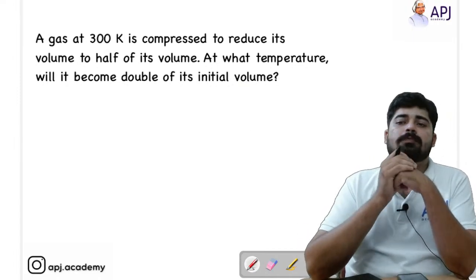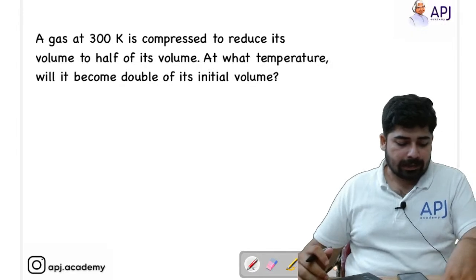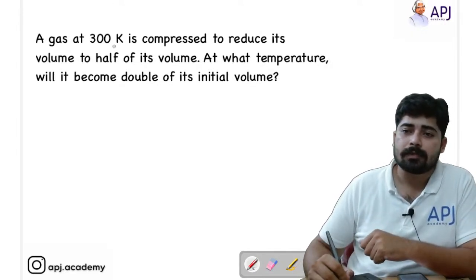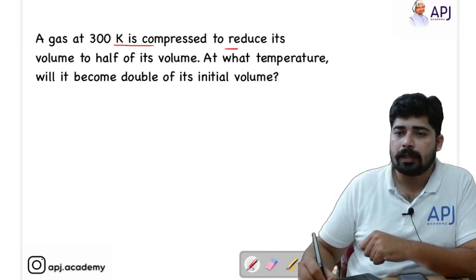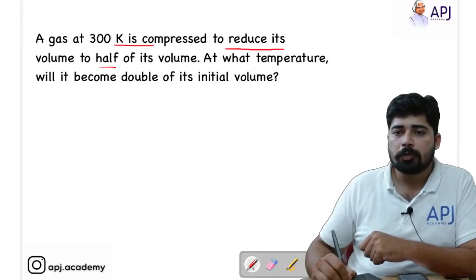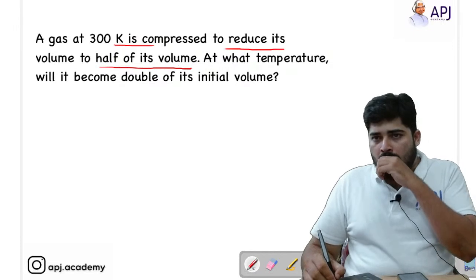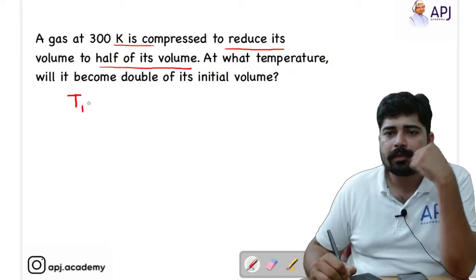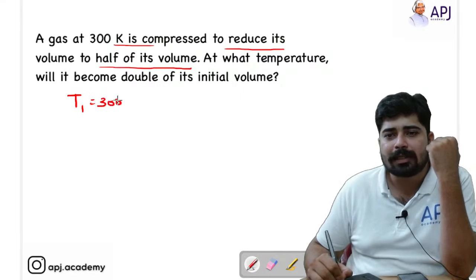Now let's solve this problem. A gas at 300 Kelvin is compressed to reduce its volume to half of its volume. We'll take temperature T1 as 300 Kelvin.